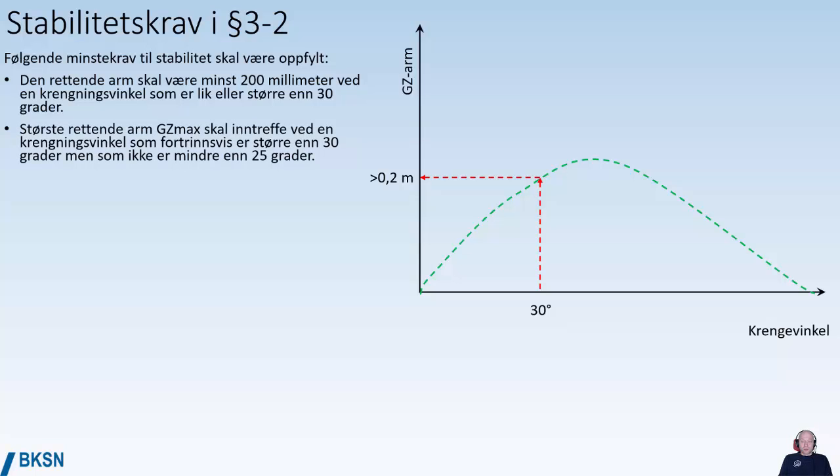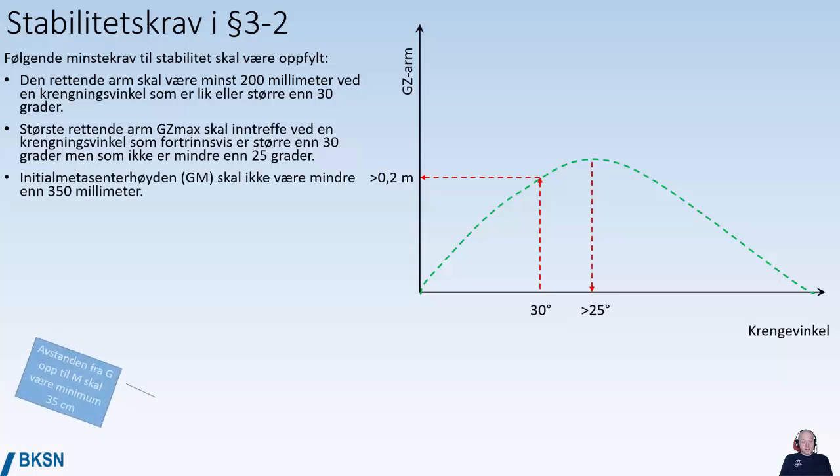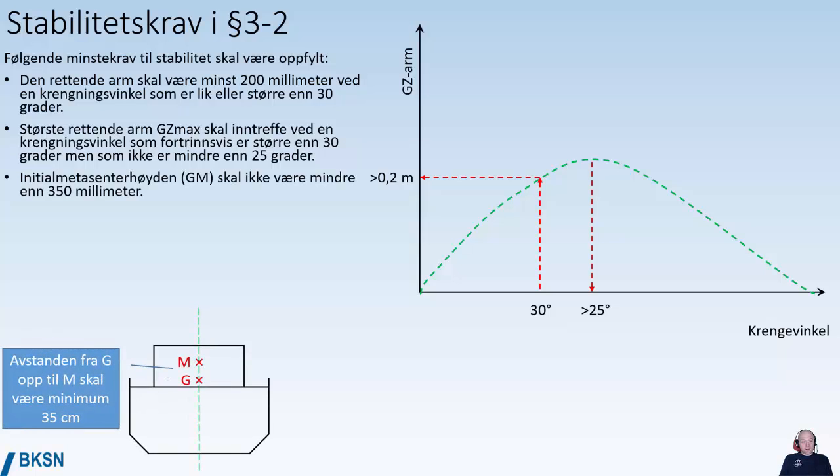The top point of the righting arm curve, the GZ max, should be at an angle of heel that preferably is bigger than 30 degrees, but under no circumstances should be less than 25 degrees. So the top point should be at more than 25, preferably more than 30 degrees angle of heel. The GM should be no less than 350 millimeters, 0.35 meters. And the GM in light conditions, so the light ship GM, should be positive.